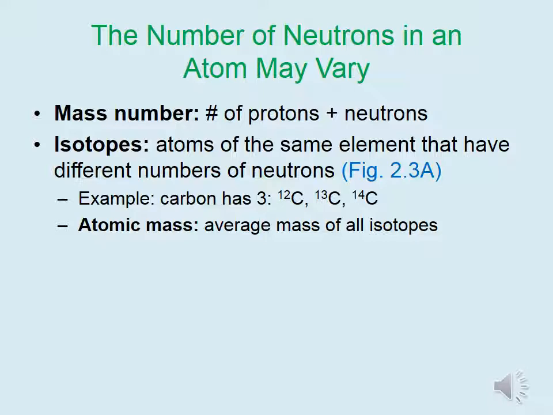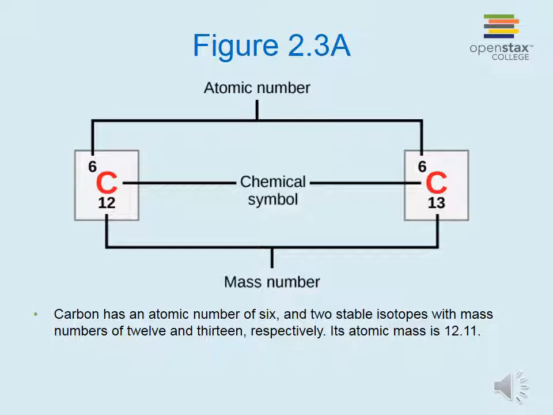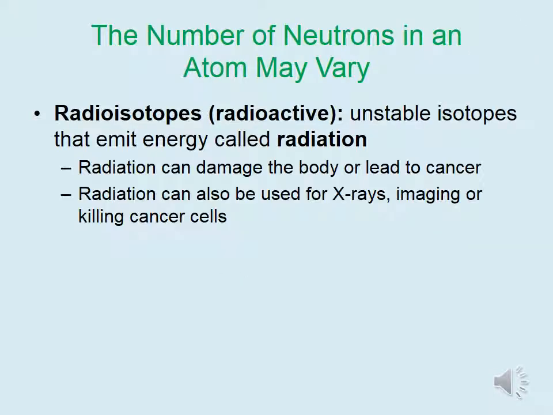As mentioned earlier, the number of protons will never change. If we took the average mass of all isotopes, this would be equal to the atomic mass. As I mentioned, there are 3 naturally occurring isotopes for carbon, but only 2 of them are stable, as depicted here. Carbon has an atomic number of 6 and 2 stable isotopes with mass numbers of 12 and 13 respectively. Its atomic mass is 12.11.